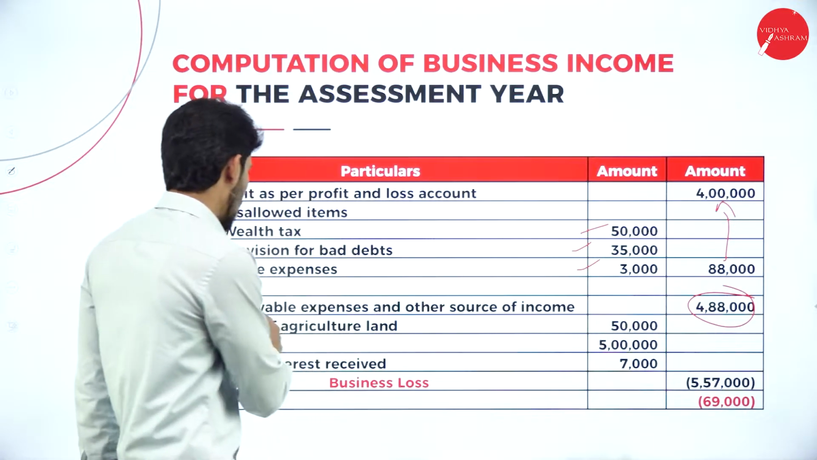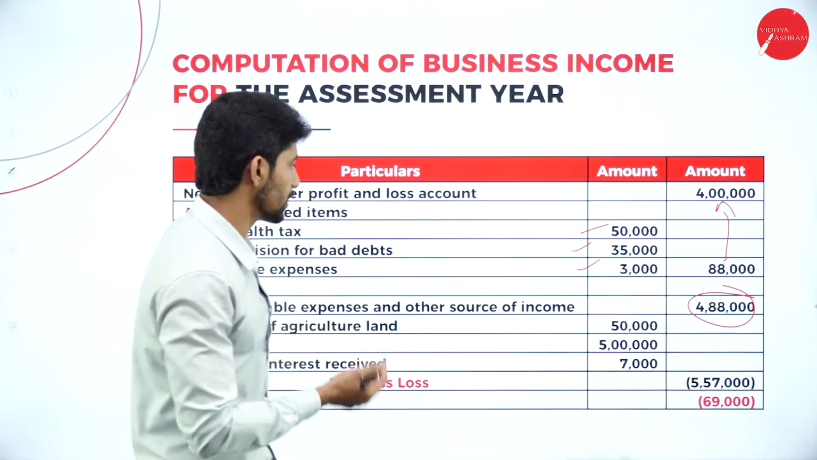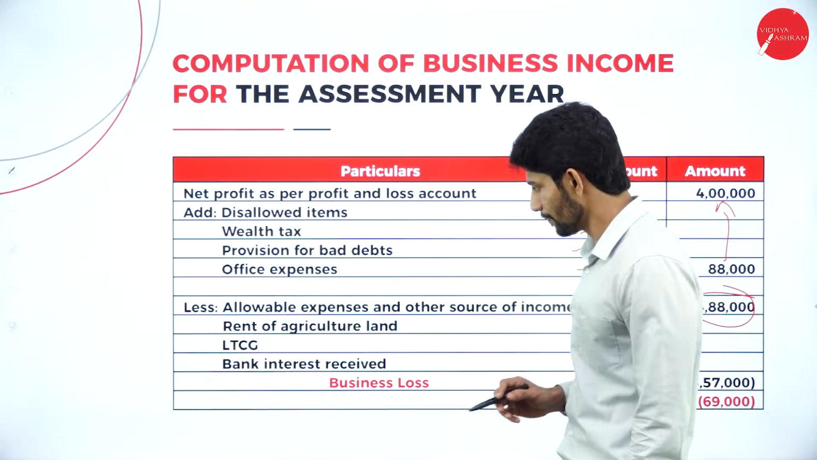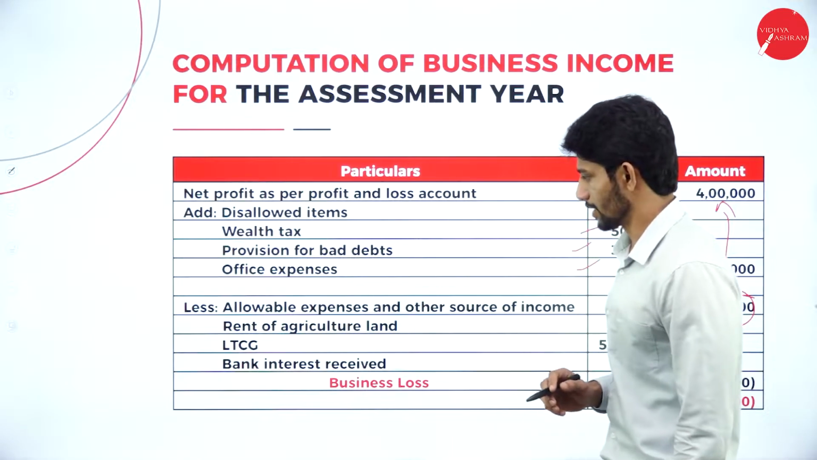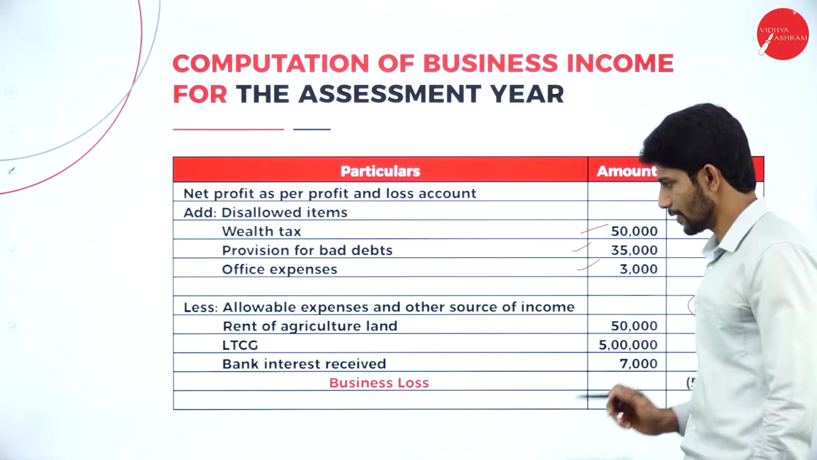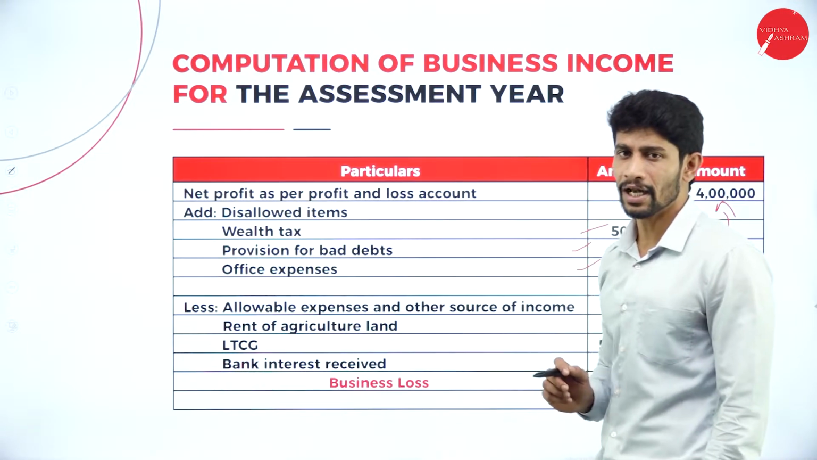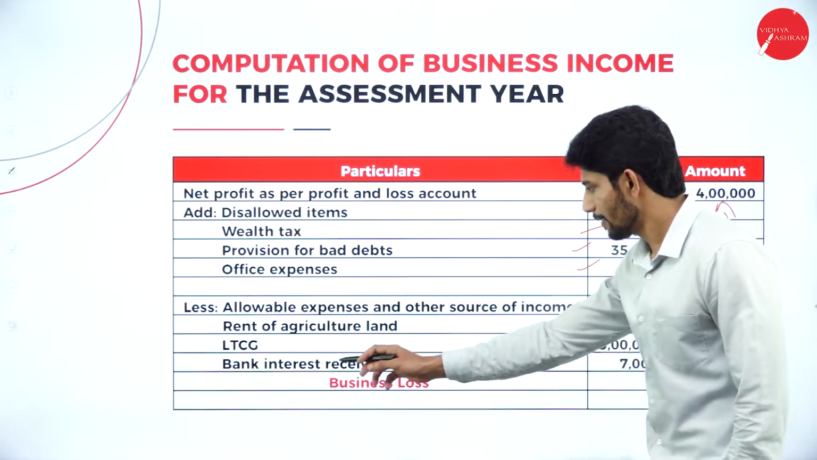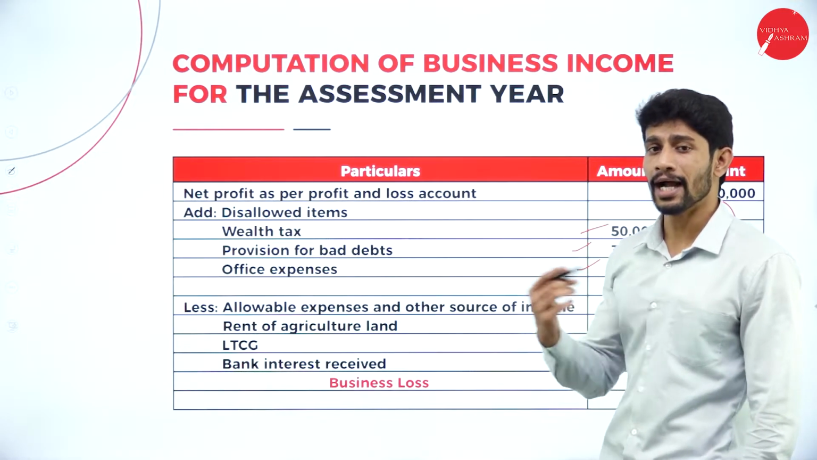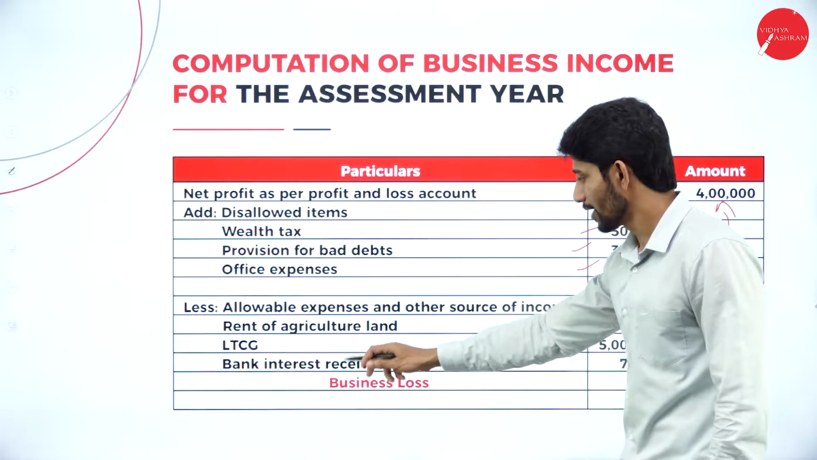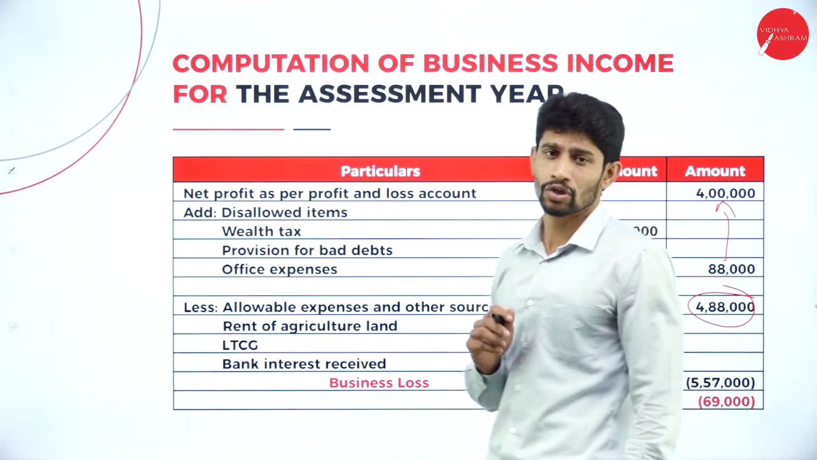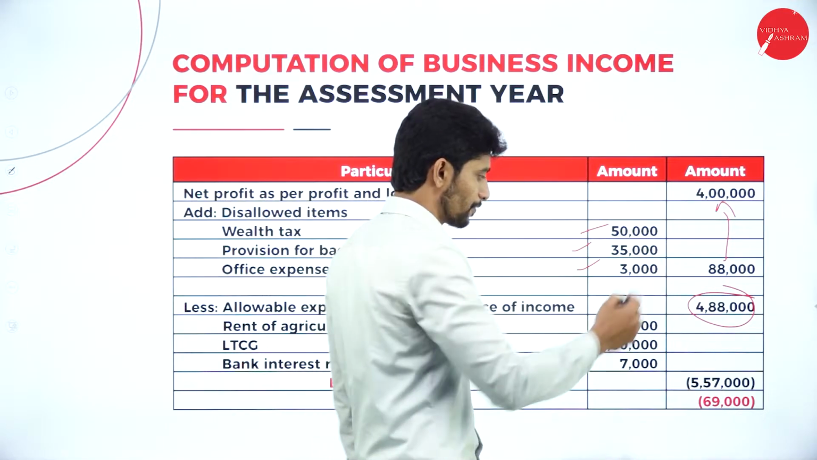Next, less allowable expenses and other sources of income. In that, rent of agriculture land, relating to other sources, rupees 50,000. Next, long-term capital gain of rupees 5 lakhs and bank interest received are also not relating to business income, but he added that amount to the business income. So now we are deducting it. Bank interest received 7,000. So in total, you will get rupees 5,57,000.